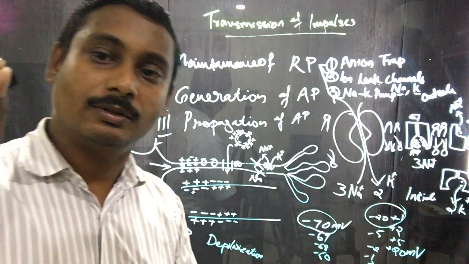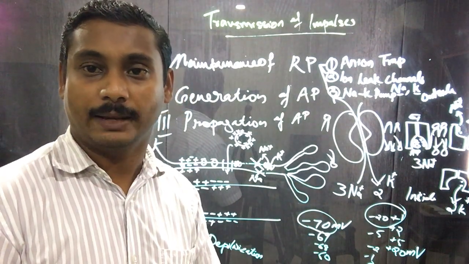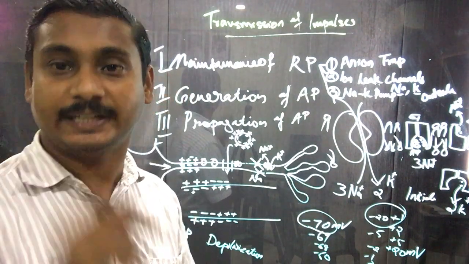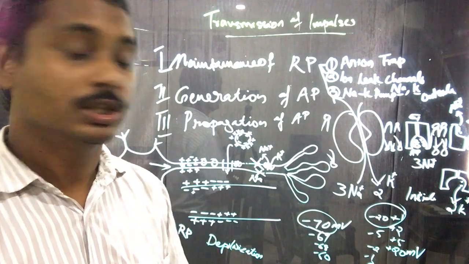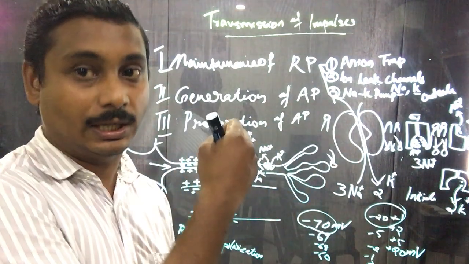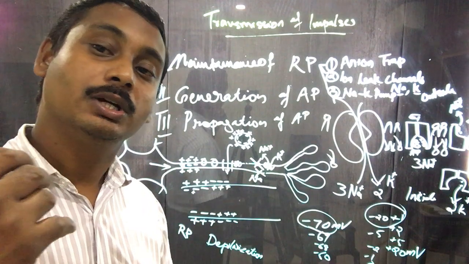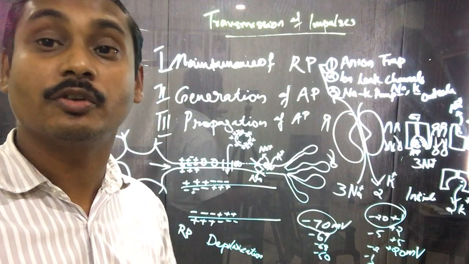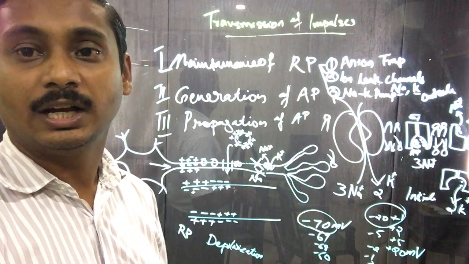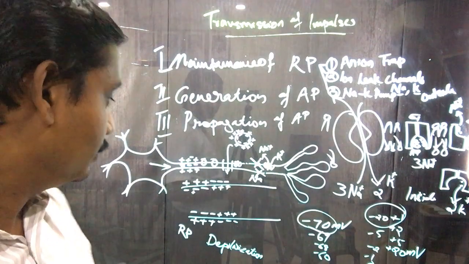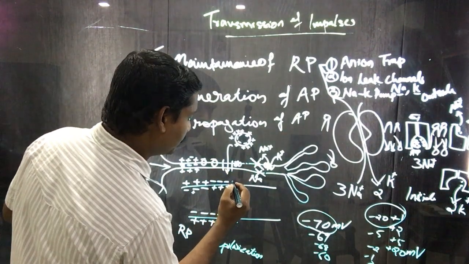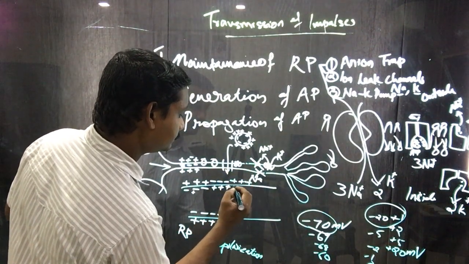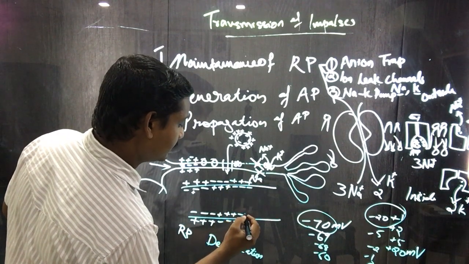This is only for a very short period of time, only for a few milliseconds, after which that goes back to its original condition, that restores its charge back to outside positive, inside negative.